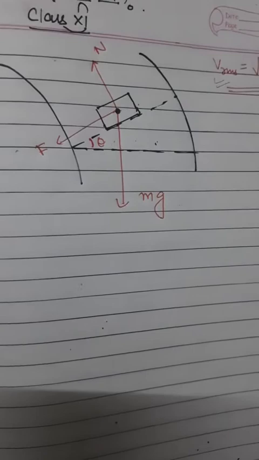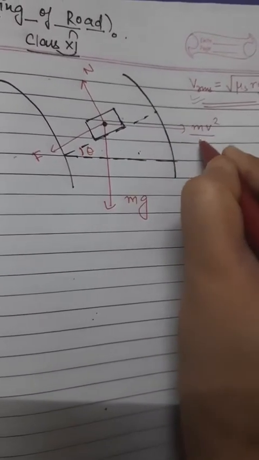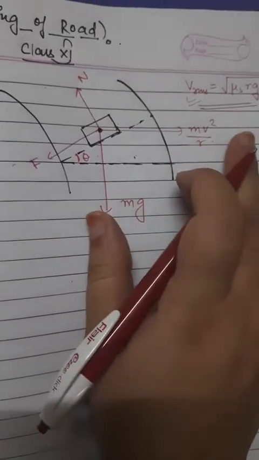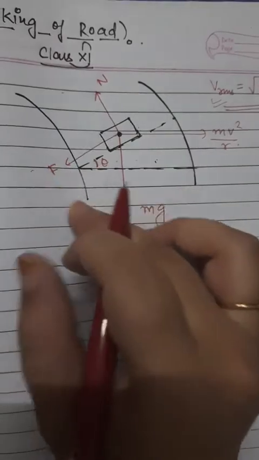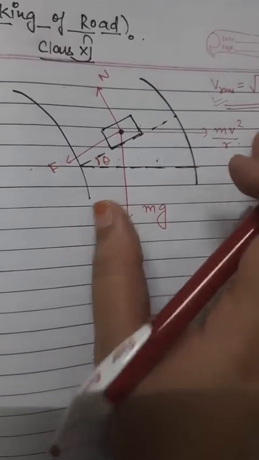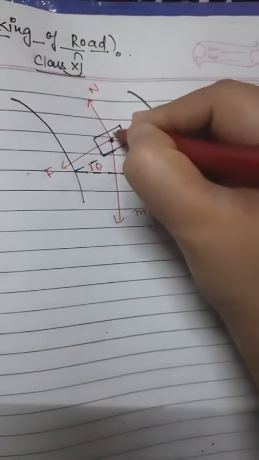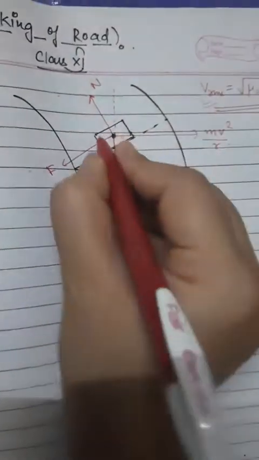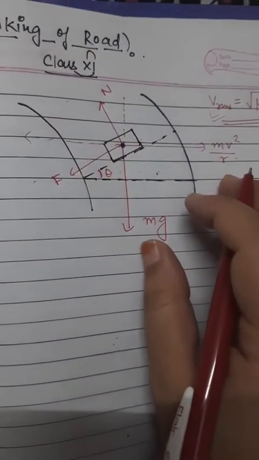Now if I write F here, what are the components which are helping us out? We know that centrifugal force always acts away from the center. If m v square by r is acting in this condition, what are the forces which are balancing the centrifugal force acting on the driver? So first of all, let us resolve the normal component. If we resolve any vector, there will be two components, one in the vertical direction and one in the horizontal direction.